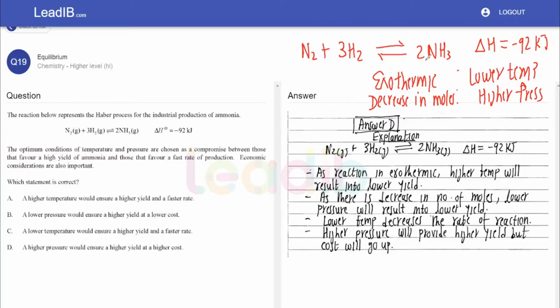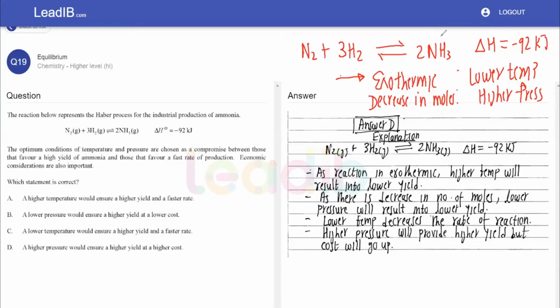What does it mean? So they are saying that if we increase the temperature, being an exothermic reaction, Le Chatelier's principle will ensure that the forward reaction is not favorable. But we know by increasing the temperature for any reaction, the rate of reaction will be higher. That means the reaction will proceed in a faster way. Okay, the rate of ammonia production will be higher.